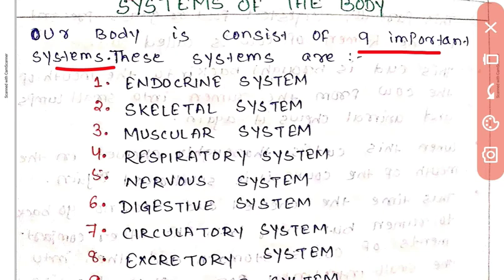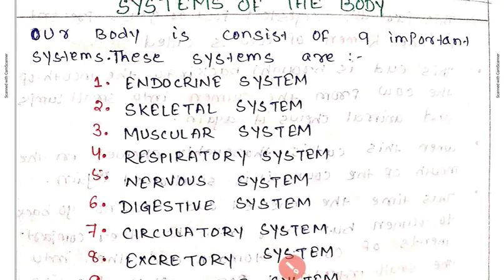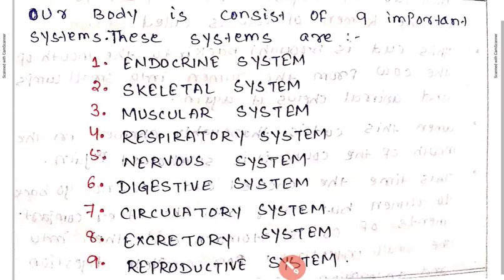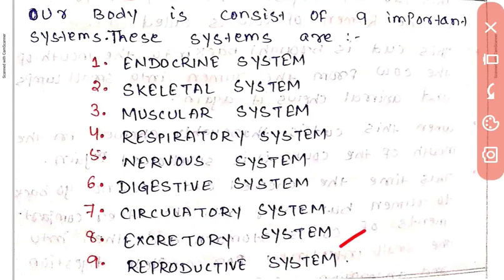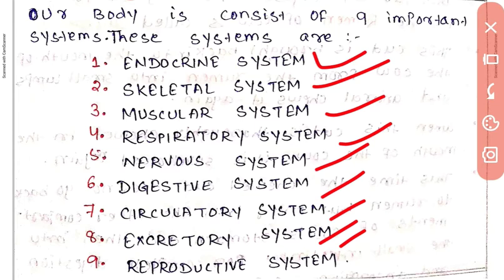So the 9 systems are endocrine system, skeletal system, muscular system, respiratory system, nervous system, digestive system, circulatory system, excretory system, and the last one is reproductive system. So these 9 systems are working with each other